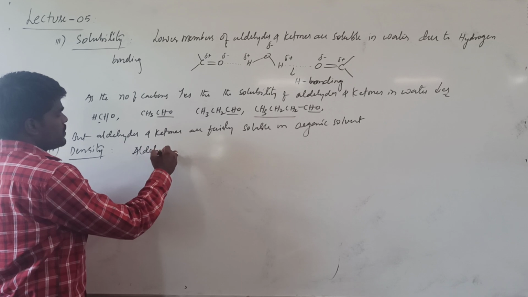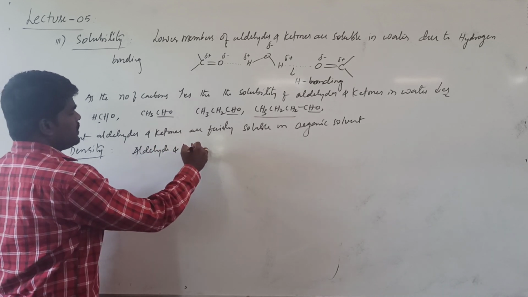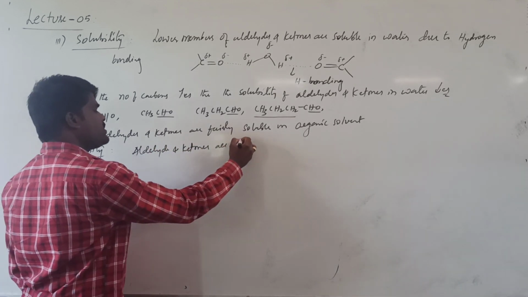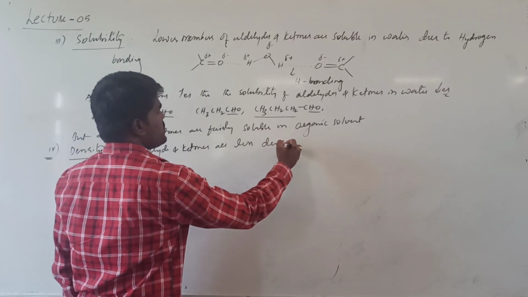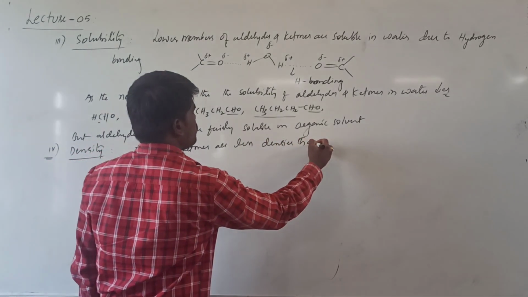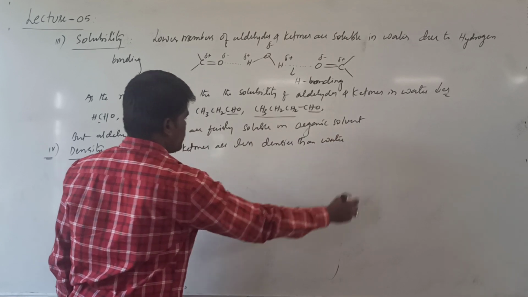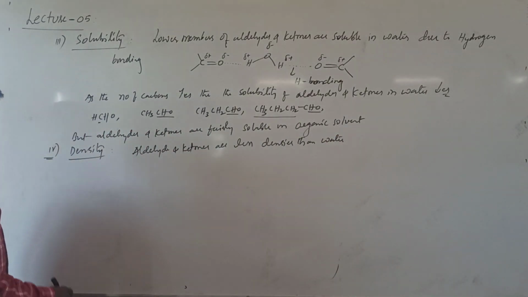Aldehydes and ketones are less dense than water. When you compare with the water, the density of aldehydes and ketones is very less.